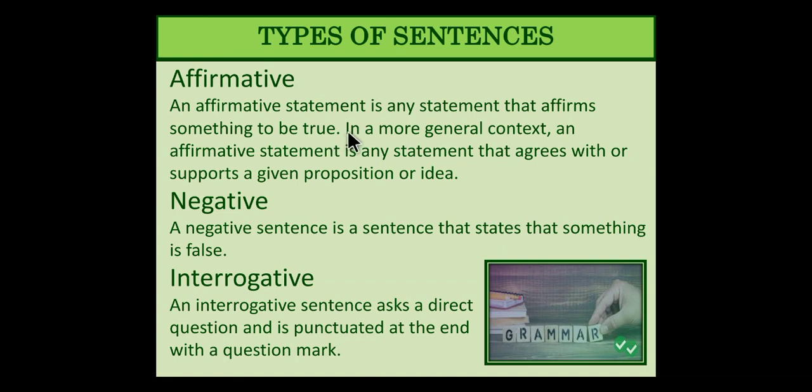Affirm, to confirm. In a more general context, an affirmative sentence is any statement that agrees with or supports a given proposition or idea. It is proposition, it's not preposition. If an idea has been given to you and you confirm it, you pass on your views over it, that's just a statement given by you. It's an affirmative sentence. Then negative: you all know you should have some negation or a negative word: no, neither, never, not, any such sort. That's the indication of a negative sentence.